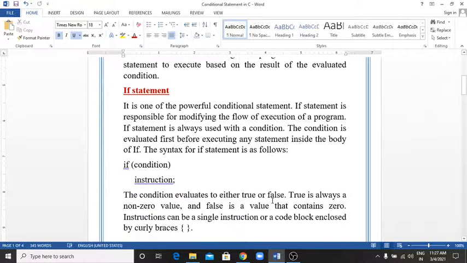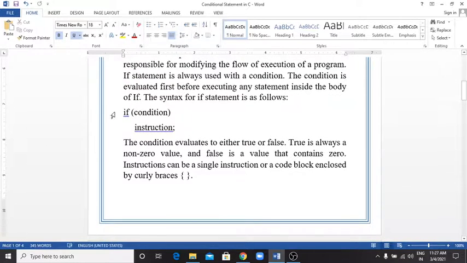The syntax of the if statement is: if, then the condition, and here is the instruction. The condition evaluates to either true or false. True is always a non-zero value and false is a value that contains 0. The instruction can be a single instruction or a code block enclosed by curly braces.